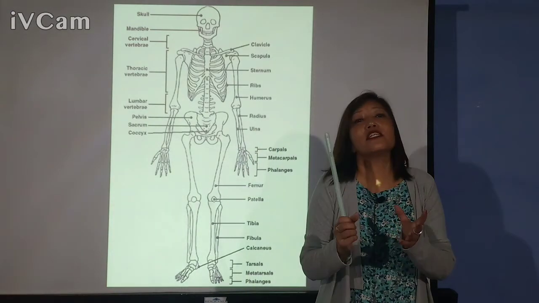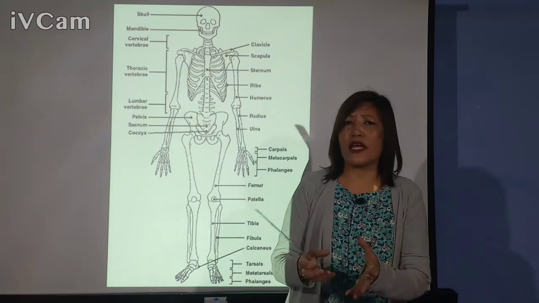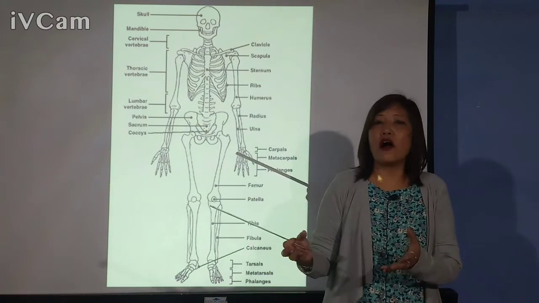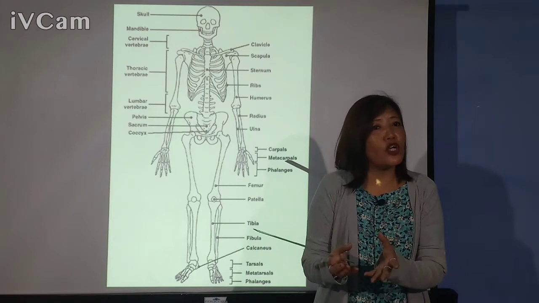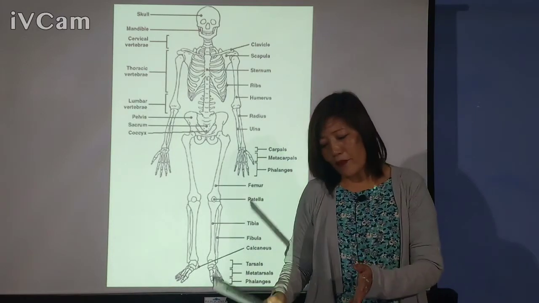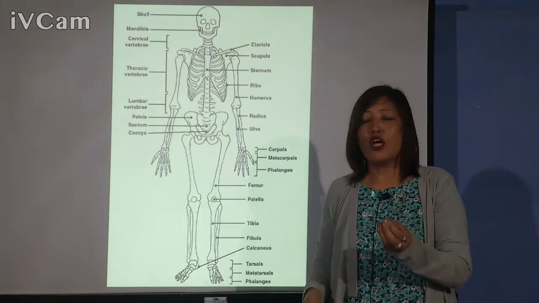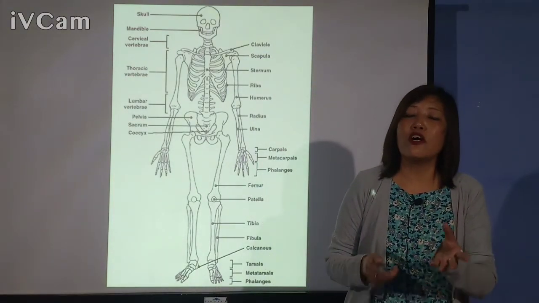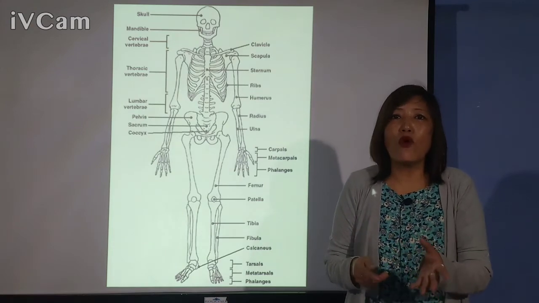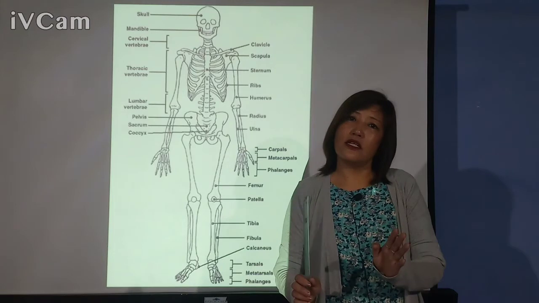Bone marrow is a spongy tissue inside some of your bones, like thigh bones or the bones of your arms, and this spongy tissue contains cells called stem cells, which help in the formation of red blood cells. That's why bones help in the formation of red blood cells.